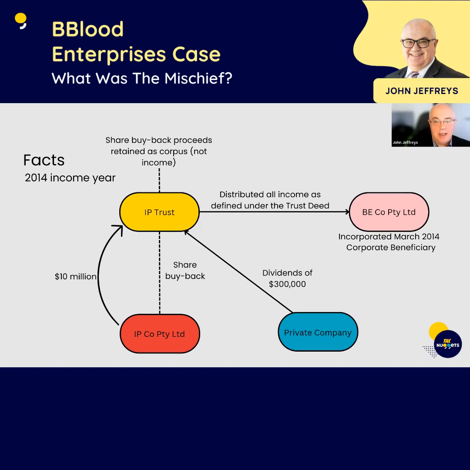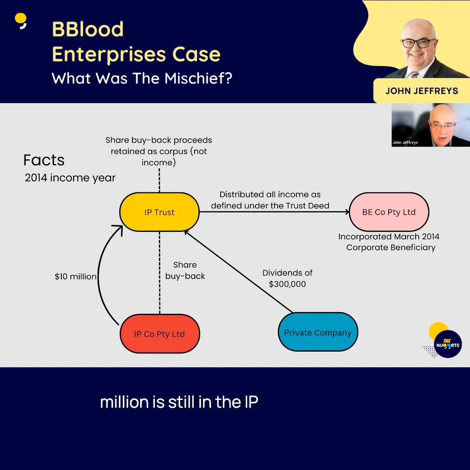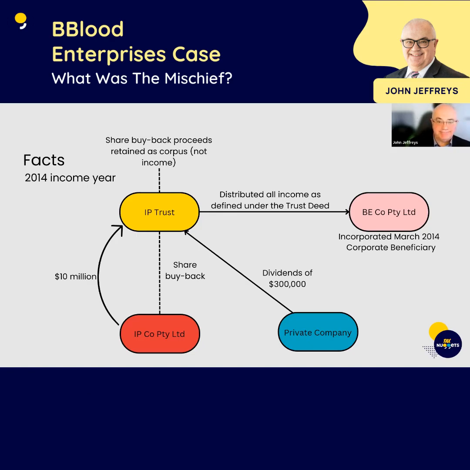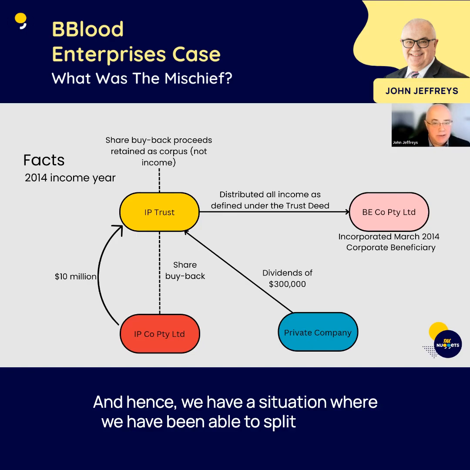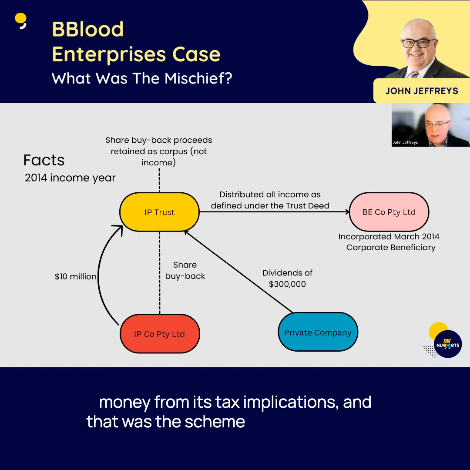Zero. So what we have, folks, if you can see this, is that the actual money, the $10 million, is still in the IP trust because it is now the corpus of the trust. But the tax implications that attach to it are dragged across to the corporate beneficiary. And hence, we have a situation where we have been able to split apart the money from its tax implications. And that was the scheme that was involved.